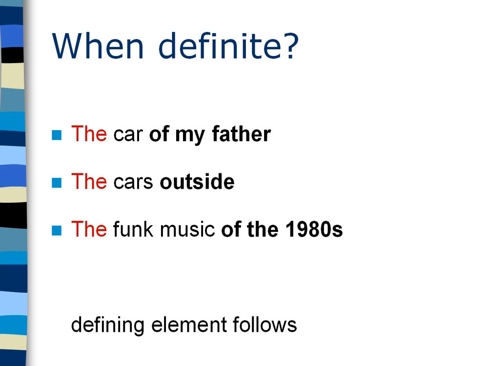So, answering the question, when is something definite? Here we already have a first clue. When we look at these three sentences, or parts of sentences, you can see that there is a defining element that is going to follow the central word. The car of my father. The cars outside. The funk music of the 1980s. If an element follows that's going to define these nouns, we're going to use the, because it has become definite.